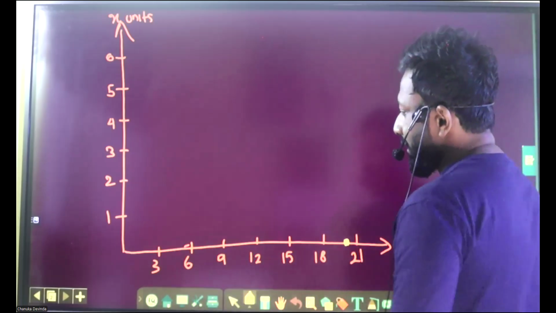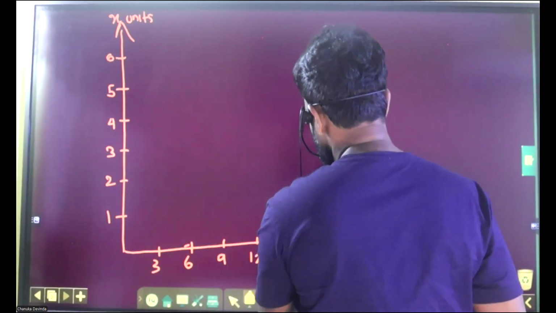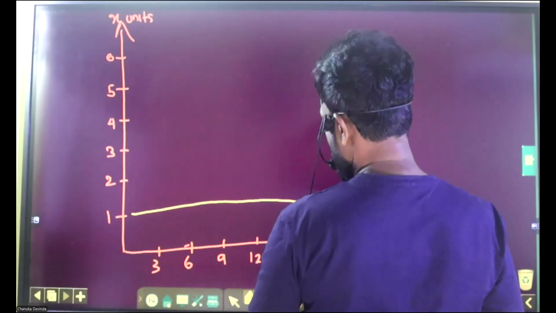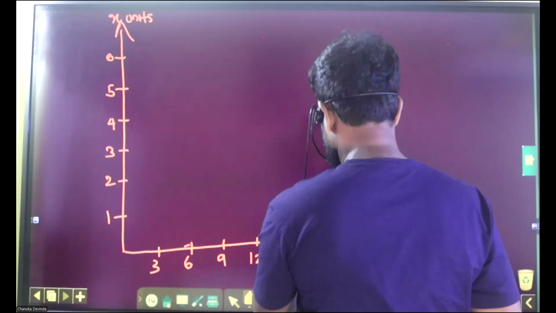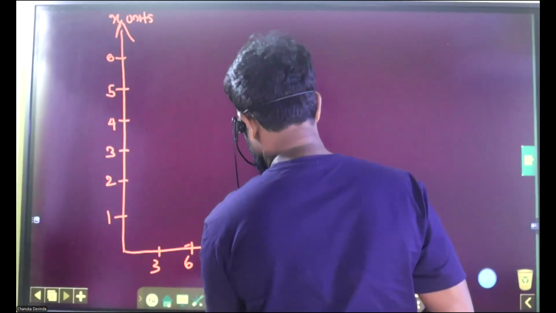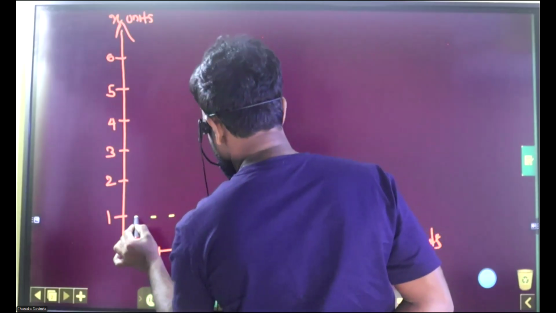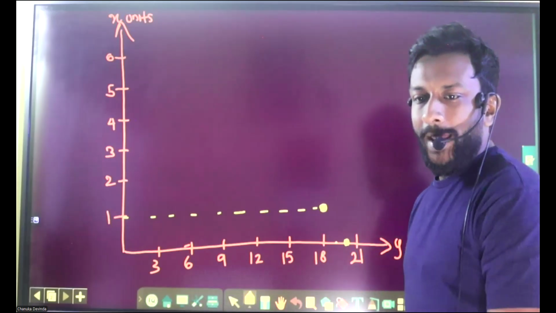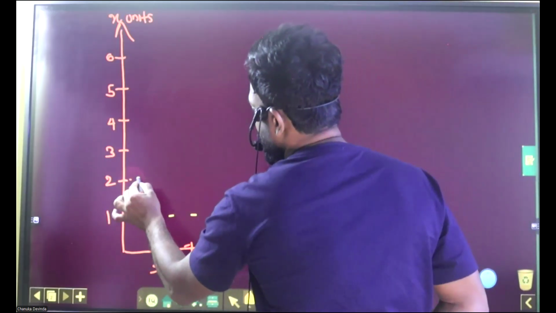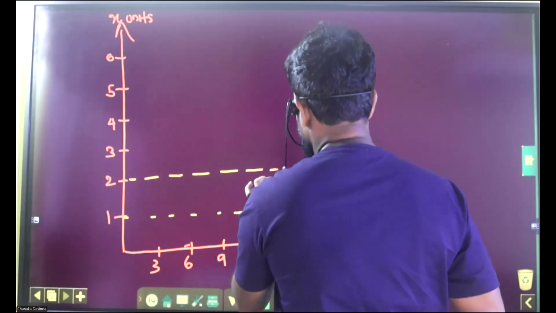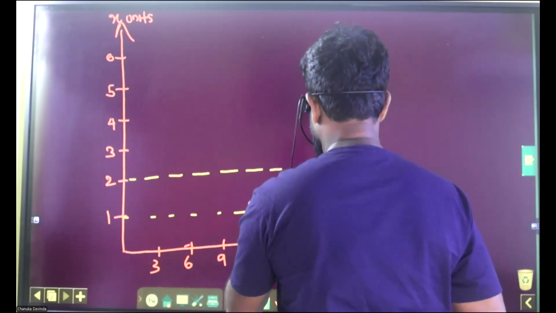Then 1 and 18. 1 from here, 18 from here. Next one, 2 and 15.